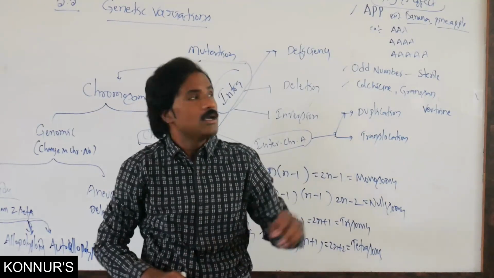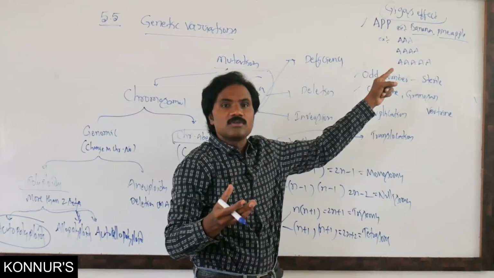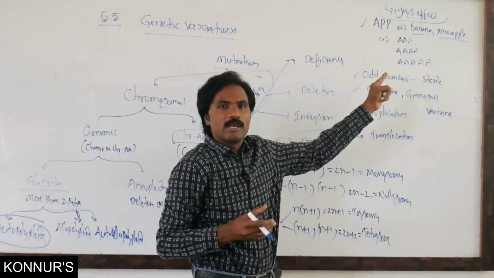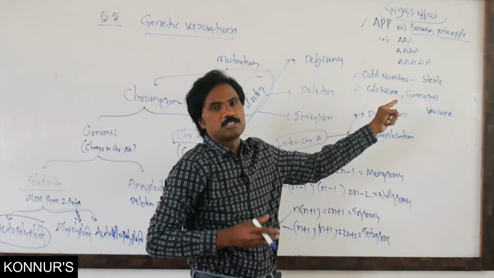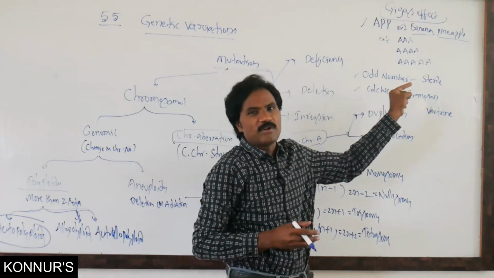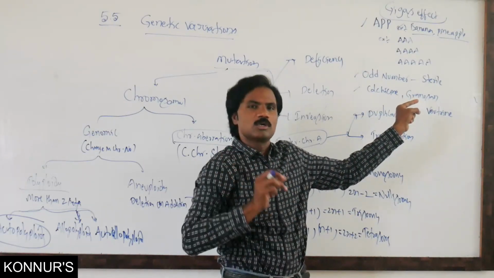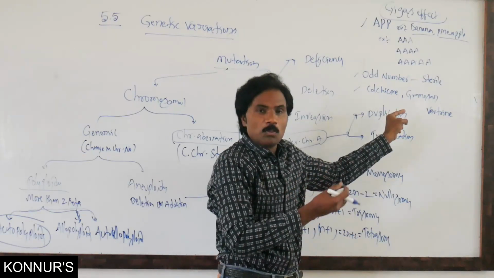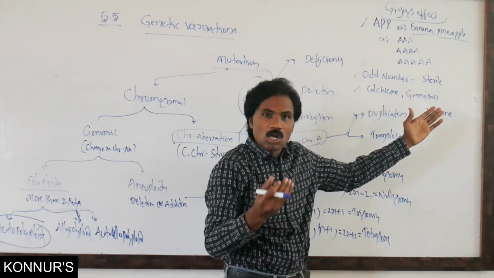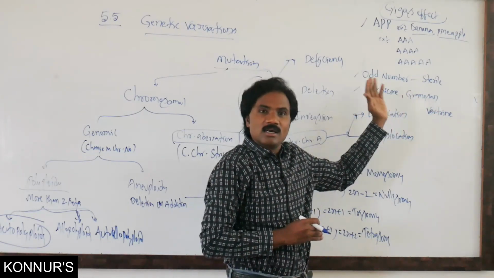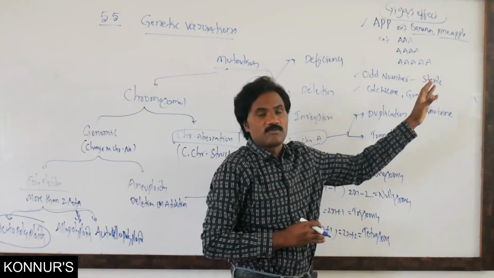What is meant by the Gigas effect? The Gigas effect is nothing but an increase in the size of the organism and an increase in yield. So polyploidy increases the size of the organism as well as giving high-yielding production. That is what we call the Gigas effect. For example, seedless watermelon, sugar beet with more sugar content, as well as potato, groundnut, rice and wheat. In these organisms one can induce this particular Gigas effect.